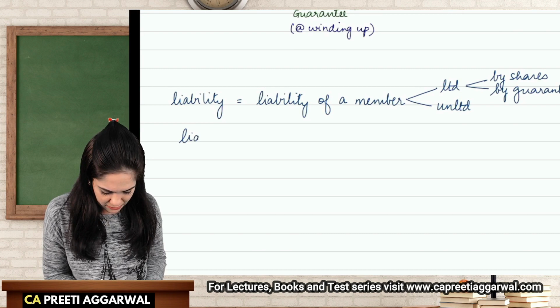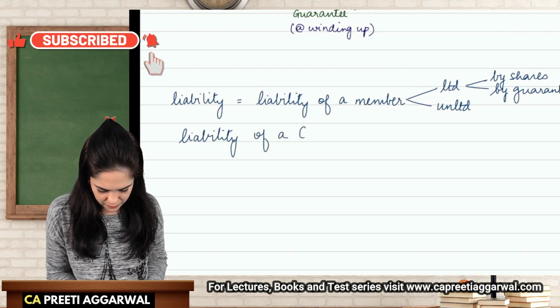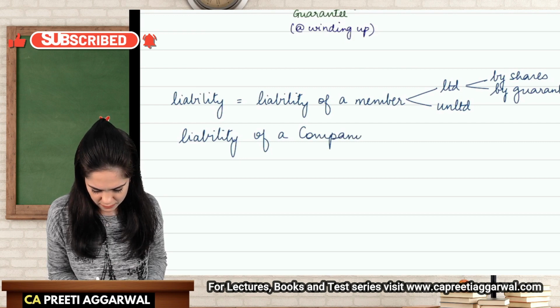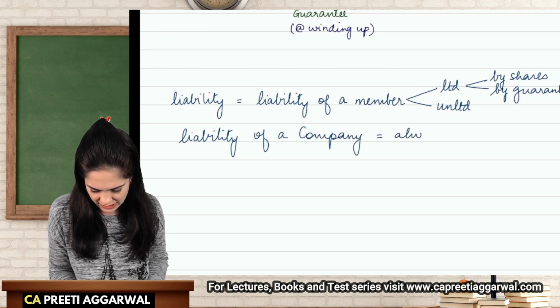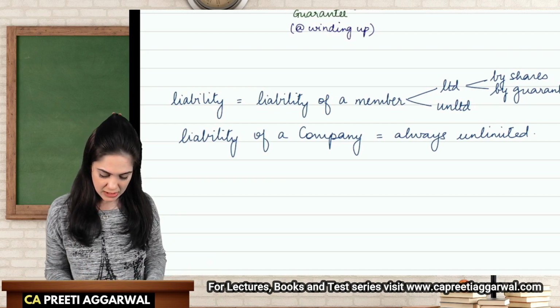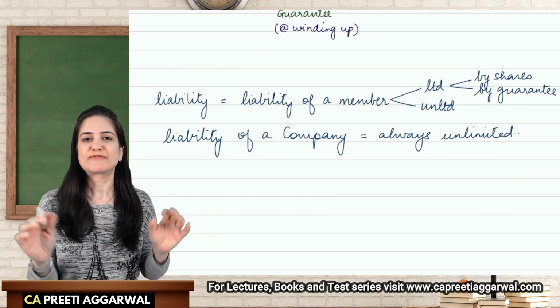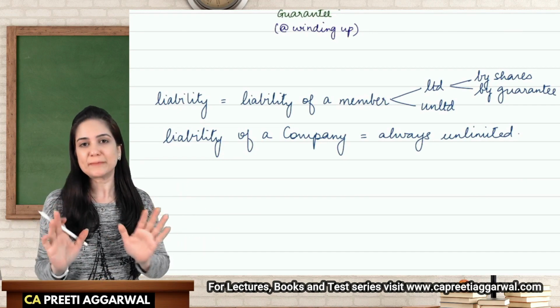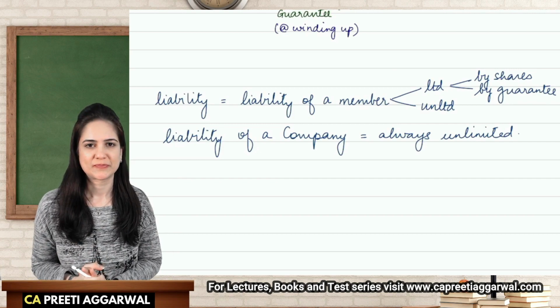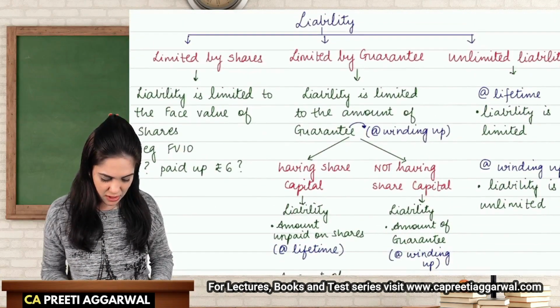Liability of company is always unlimited. Okay. Liability of a company is always unlimited. So please note this also. Whatever we are discussing is from the member's point of view, not company point of view. Done writing? Okay, let us discuss the table now.